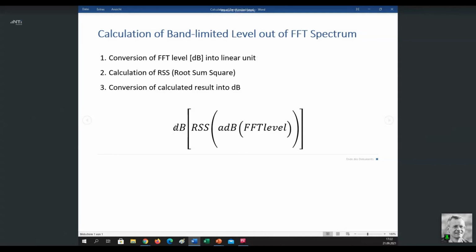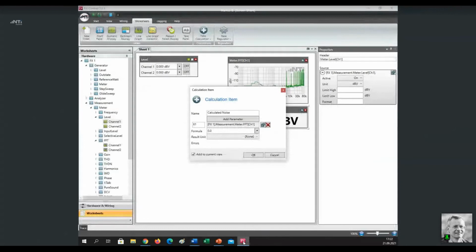So all we need to do is to copy and paste this formula into our FX control calculation item. So let me do that. dB of RSS of AdB of X1, my measurement result. Okay, dB, RSS, AdB, or from inside out, first conversion into linear, RSS, and conversion into logarithmic. The result shall be displayed in dB volt.